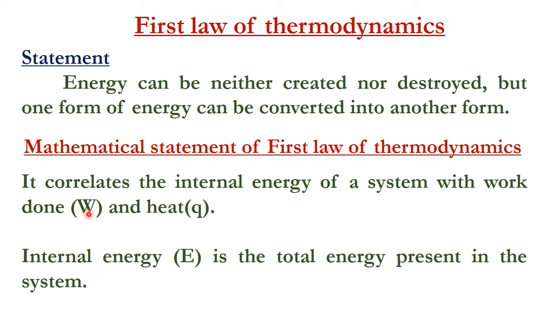You know what is meant by work and what is meant by heat, and you know the difference between heat and temperature. We had already discussed all those things. What is internal energy? Internal energy is the total energy associated with a system, the energy content of a system. It is denoted as E, capital E. Work is given by the symbol W, and heat is given by the symbol Q. In some textbooks, the internal energy is also given by the term U.